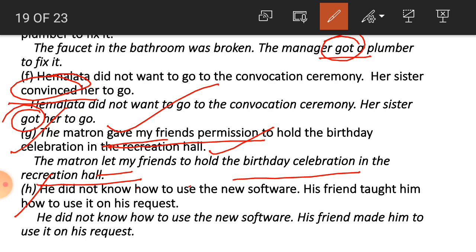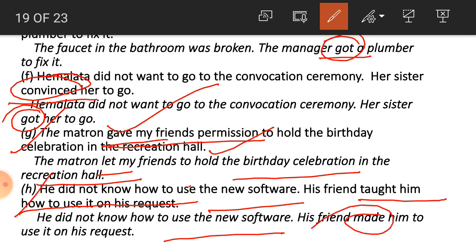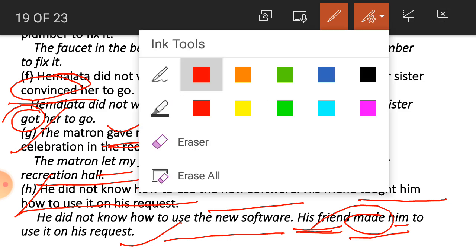Number H. He did not know how to use the new software. His friend taught him how to use it on his request. So he did not know how to use the new software. His friend made him use it. So made is used for relationship here. There is a relationship between his friend and him, who forced him to use it. His friend persuaded him to use it on his request. So student, we have done this exercise.